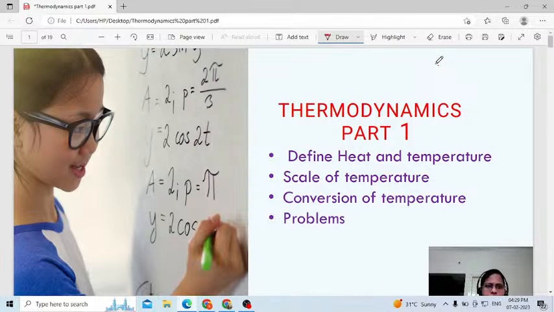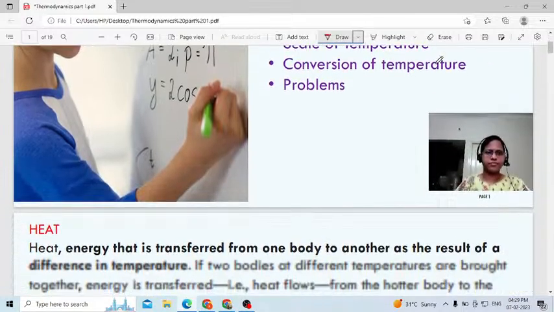You have to follow each part. If you skip even one part, you will not be able to follow. That's why from now onwards be regular. Thermodynamics is not a tough topic, but you have to follow. If you join in the middle, you will not understand any concept.